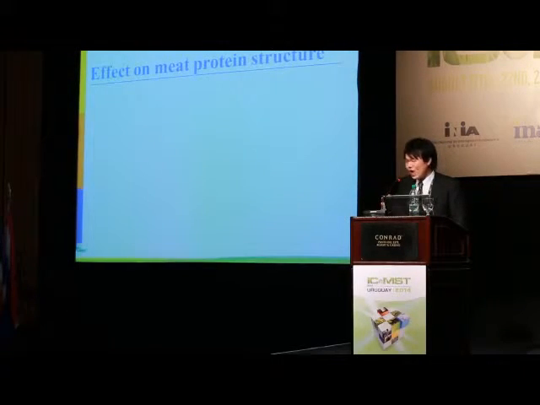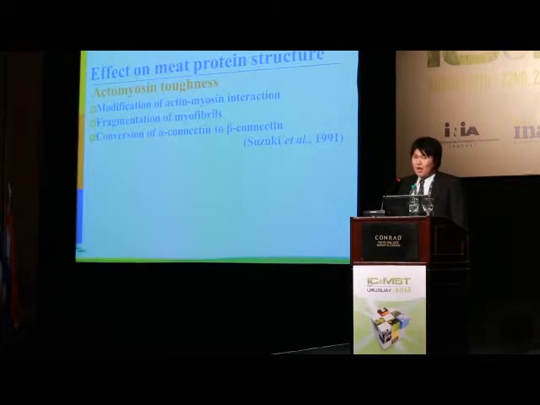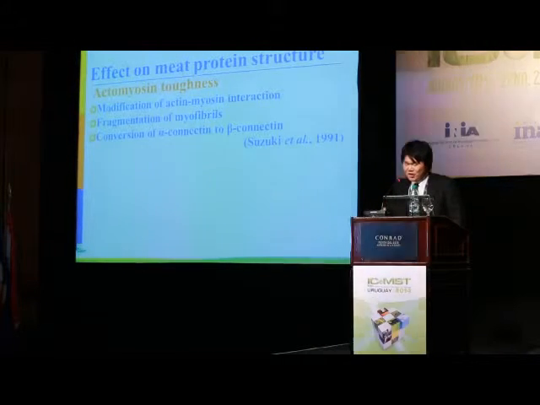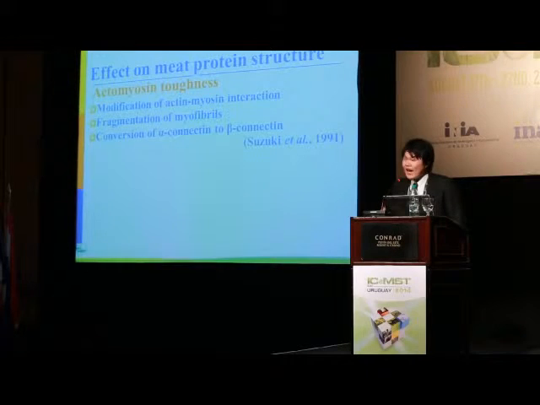Next, I'd like to talk about the effect of high pressure on meat protein structure. About actin-myosin toughness, Suzuki et al. have reported modification of actin-myosin interaction, fragmentation of myofibrils, and conversion of alpha-connectin to beta-connectin. In addition to these reports, there are various reports about the effect of high pressure on actin-myosin toughness.